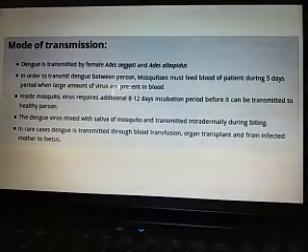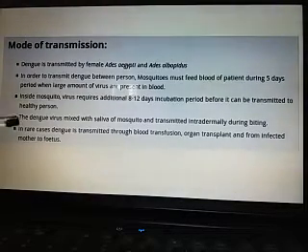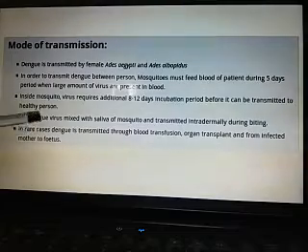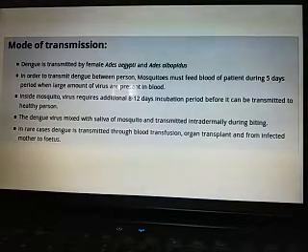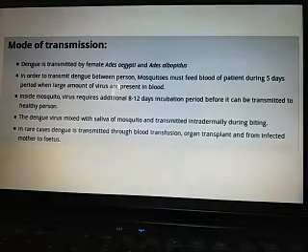The dengue virus mixes with the saliva of the mosquito and is transmitted intradermally during the biting. In rare cases, dengue is transmitted through blood transfusion, organ transplant, and from infected mother to the fetus. But the number of cases due to these reasons is very few. So we can see that the virus can only be transmitted by the biting of a mosquito that has the virus from infected persons.